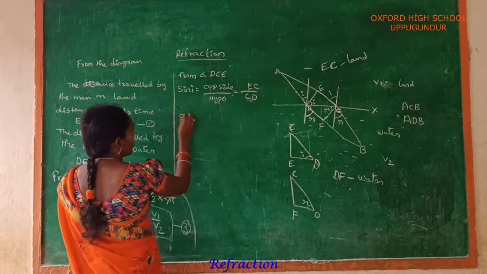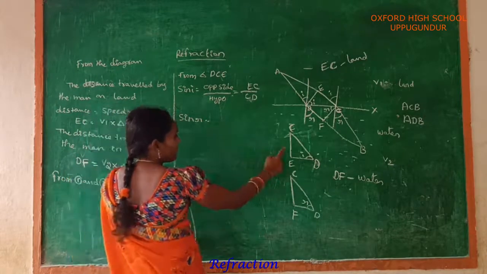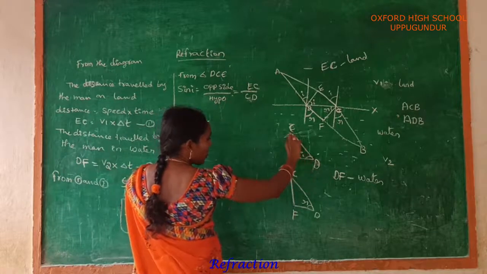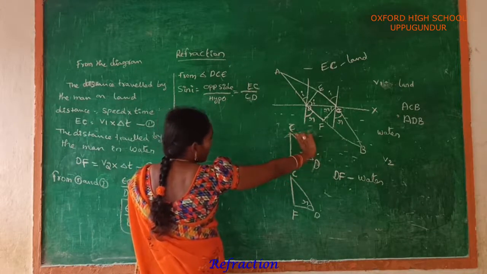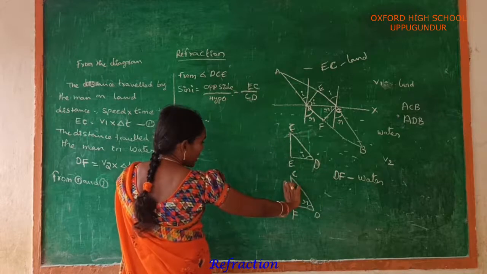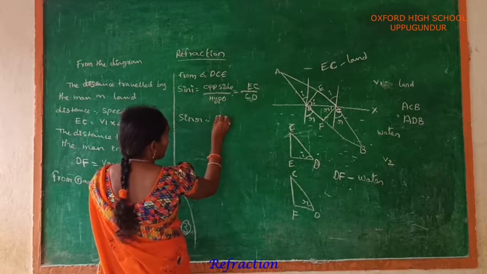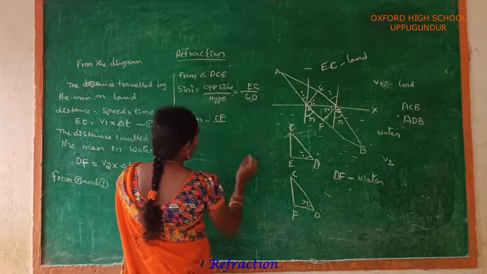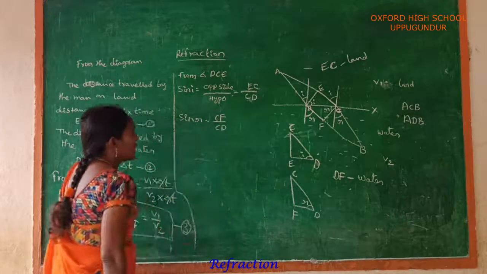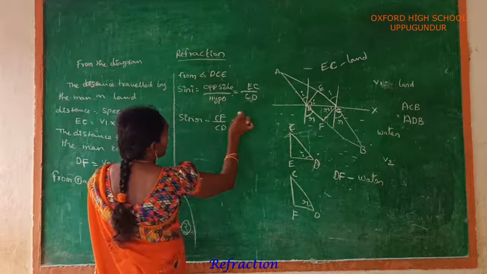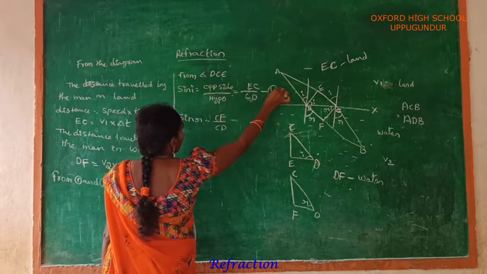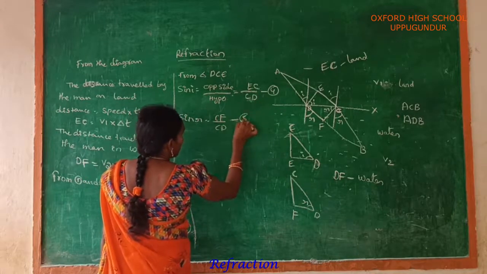From this diagram, sin I is equal to opposite side EC by hypotenuse CD. From this diagram, sin R is equal to opposite side CF by hypotenuse CD. This is equation number 4 and this is equation number 5.